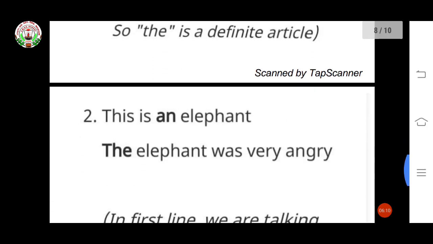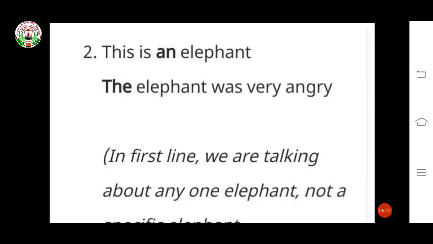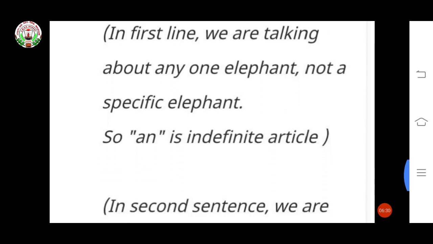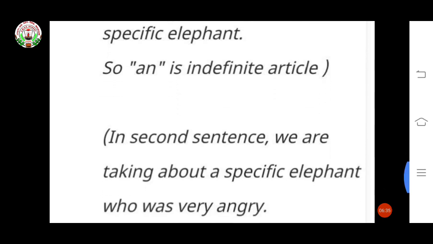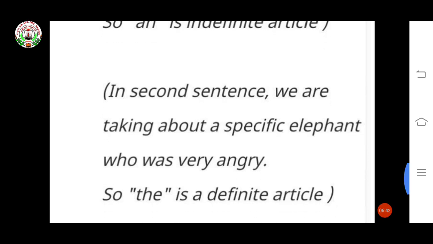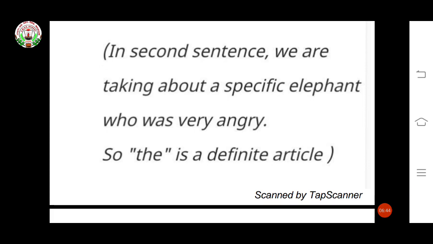Okay, now see the second one. This is an elephant. The elephant was very angry. In the first line, we are talking about any one elephant, not a specific elephant, so we use an; an is an indefinite article. In the second sentence, we are talking about a specific elephant who was very angry, so the is a definite article.